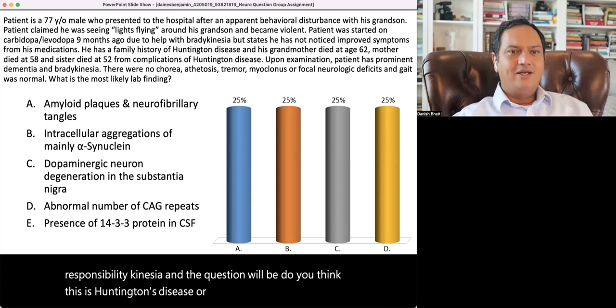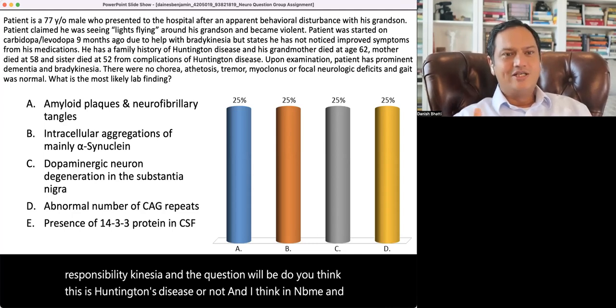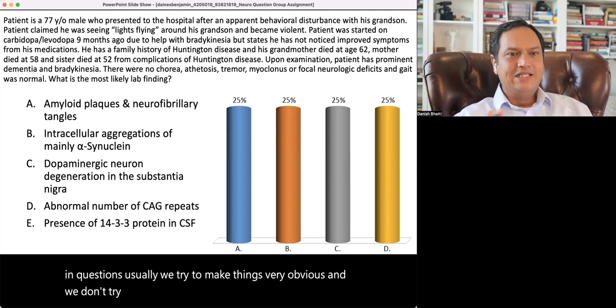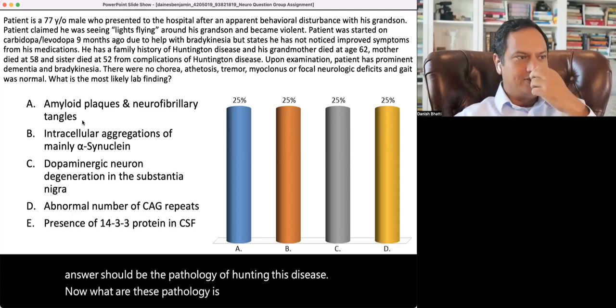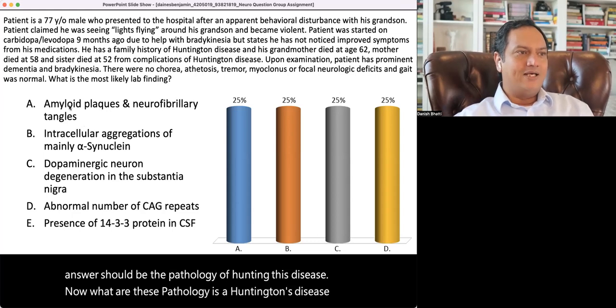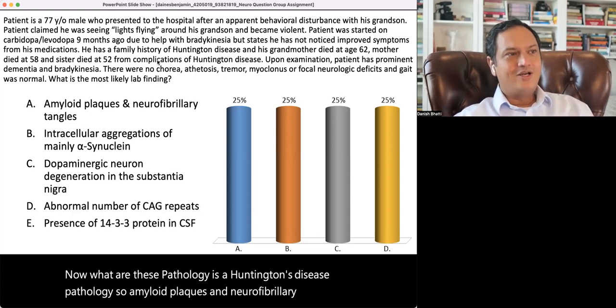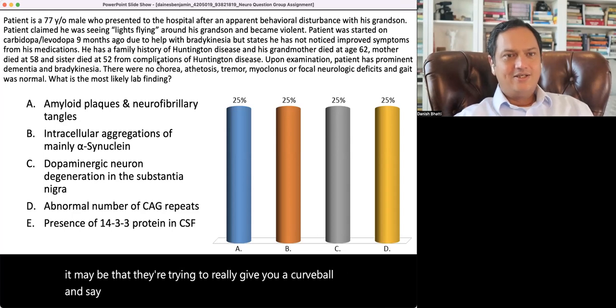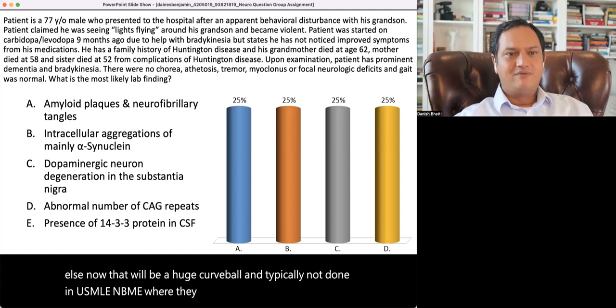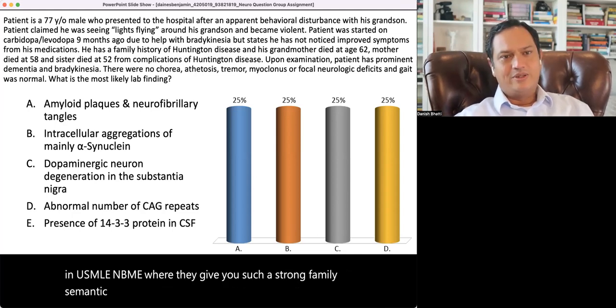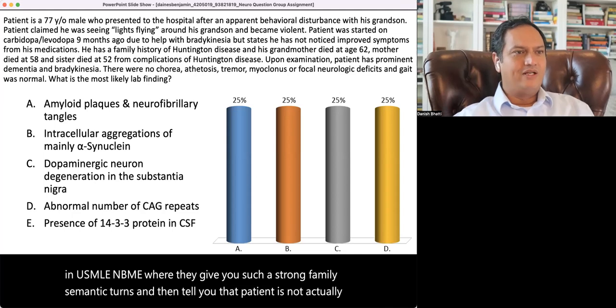And I think in NBME and in questions, usually we try to make things very obvious, and we don't try to mislead people or cheat people. So the answer should be the pathology of Huntington's disease. Now, which of these is a Huntington's disease pathology? So amyloid plaques and neurofibrillary tangles, or it may be that they're trying to really give you a curveball and say this is not Huntington's disease and this is something else. Now that will be a huge curveball and typically not done in USMLE or NBME, where they give you such a strong family history of Huntington's and then tell you that, oh, patient is not actually Huntington's. So that will be very unusual.